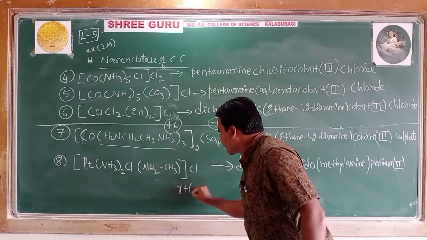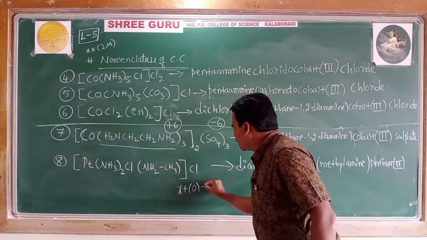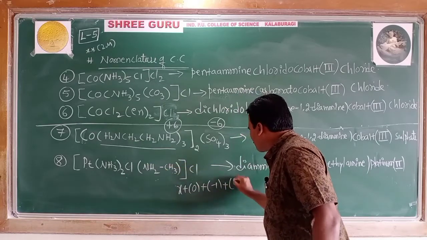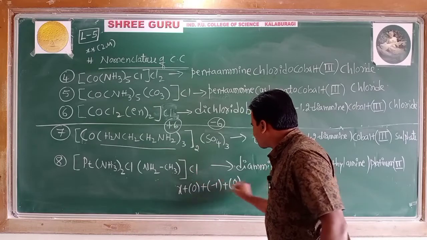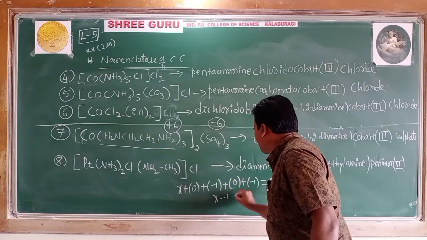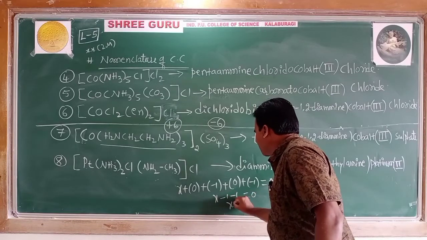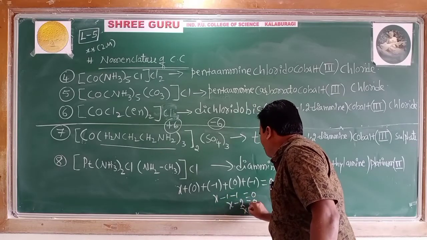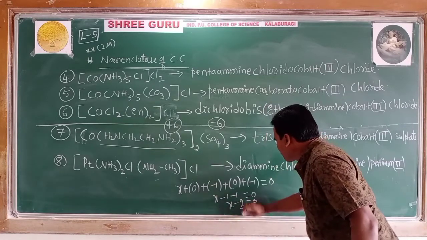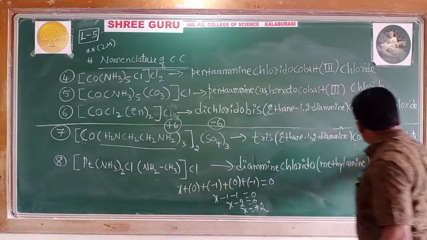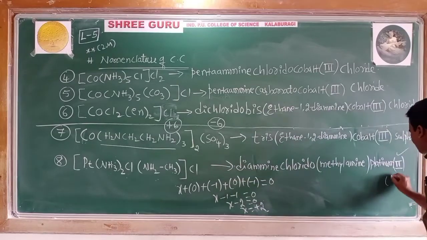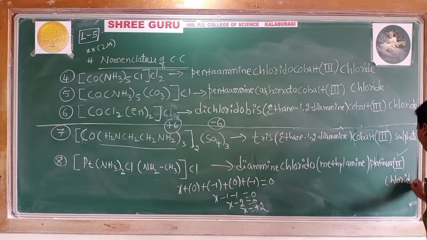X, neutral ligand 0, into any number is 0, plus Cl minus 1, plus again neutral ligand 0, then minus 1. So this is X minus 1 equals 0, X minus 2 equals 0, X equals 2, hence X equals plus 2. So the Roman numeral 2 is written, and the anion is Cl, chloride, with a small gap, chloride.